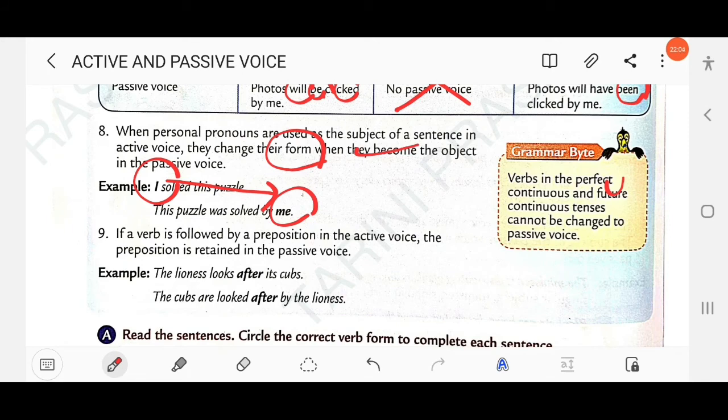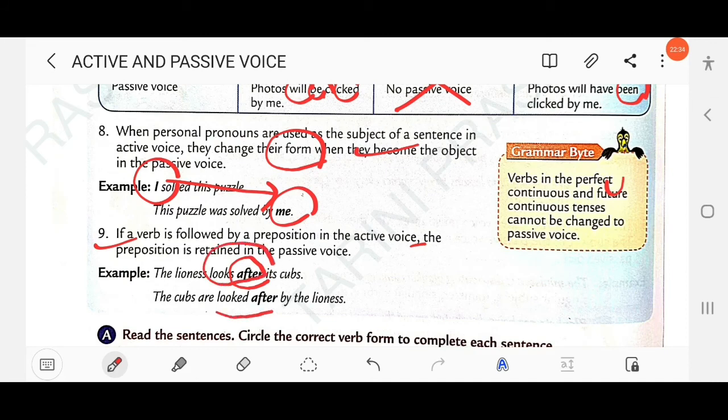Then next here, if a verb is followed by a preposition in the active voice, the preposition is written in the passive voice, right? So look at this. The lioness looks after its cubs. Here the verb is followed by a preposition, after. Okay? So the preposition is written in the passive voice. The cubs are looked after. Looks after, this is a phrasal verb.